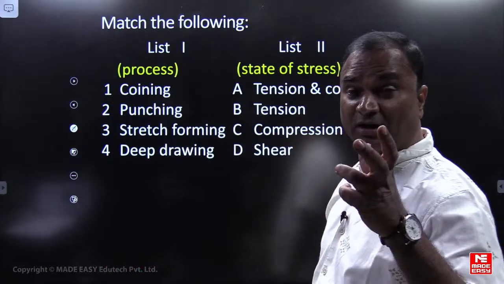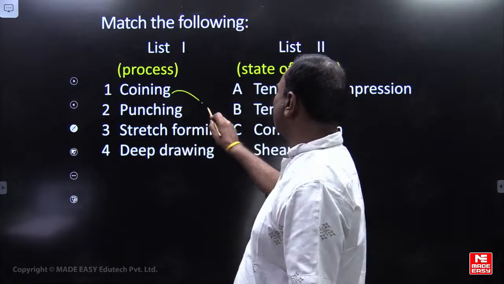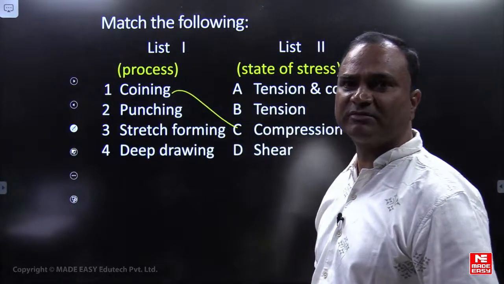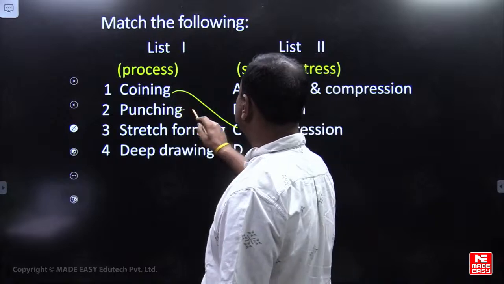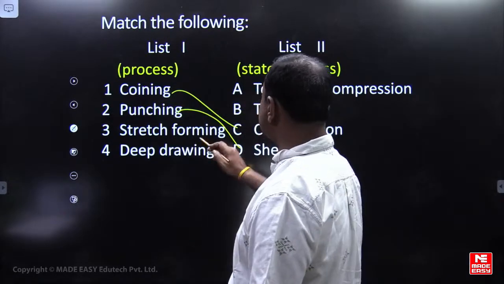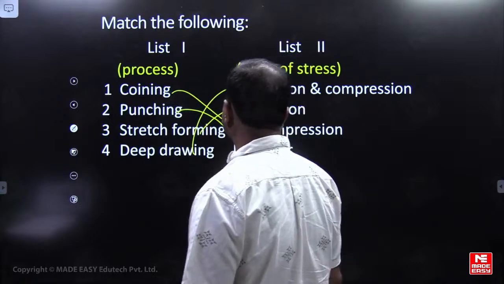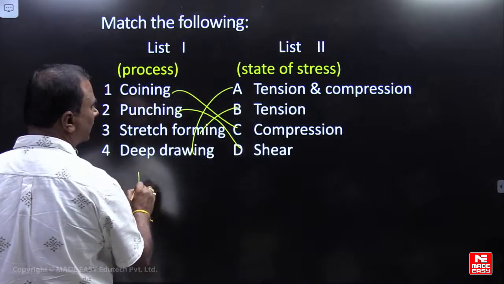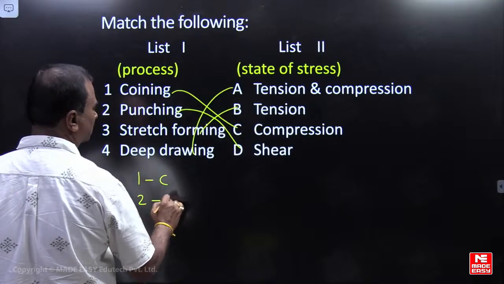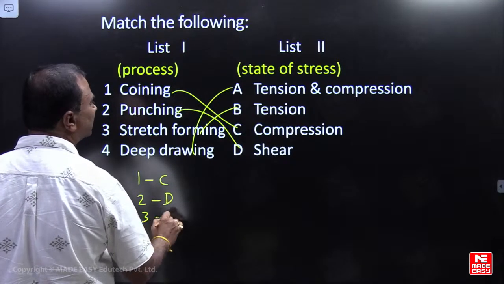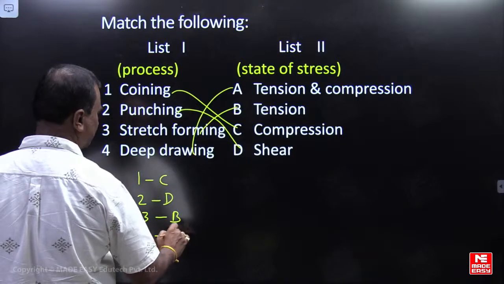Coining and embossing. Coining is a cold forging operation. Compressive stress will be there in coining. Punching, it is a shear. Punching, shearing operation. Stretch forming, it is a tension. Deep drawing, tension and compression. So 1, you can think of C, 2, D, 3, B, 4, A.